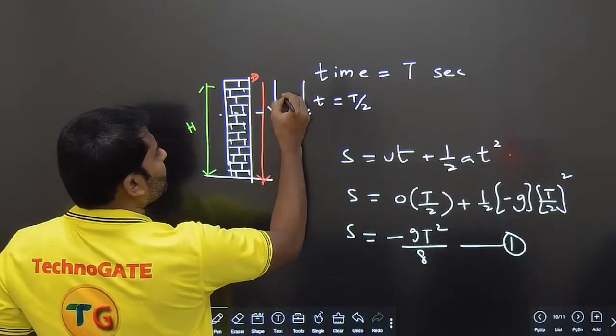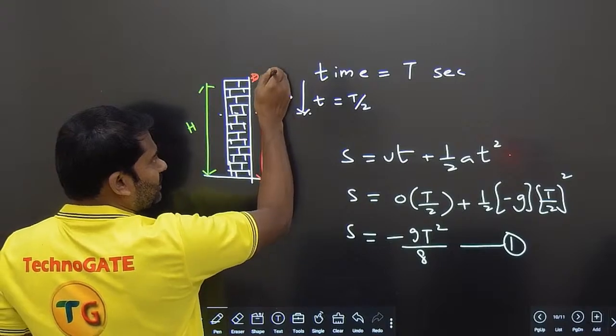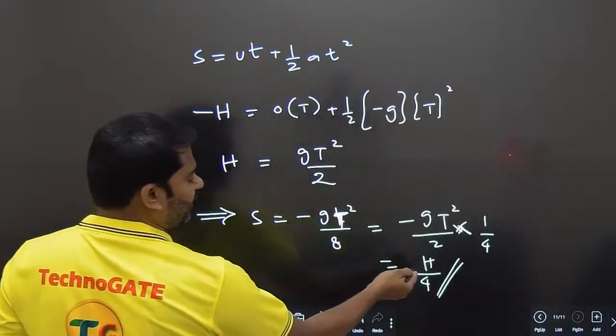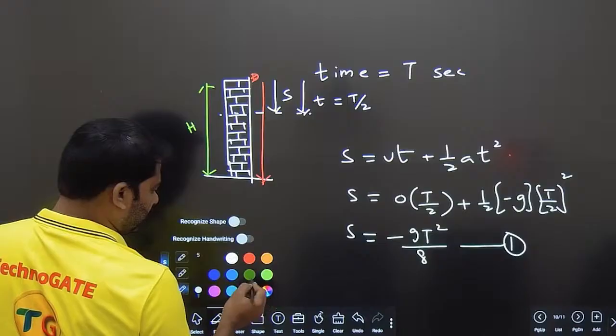this is the value here which is s. The displacement we got is s basically. Okay, the displacement we got. So from the top it has gone to a distance of h by 4. H by 4. Okay, we need to get the remaining here.